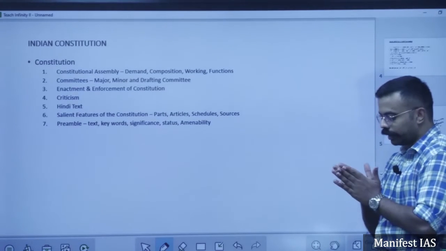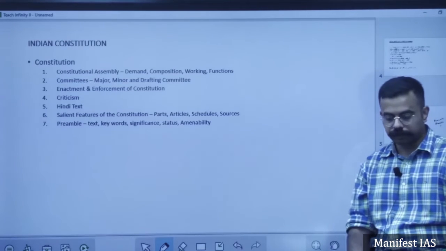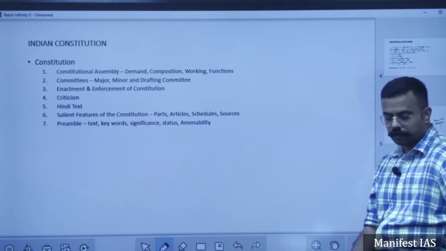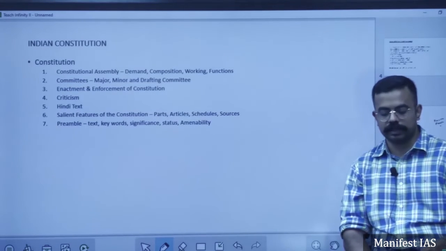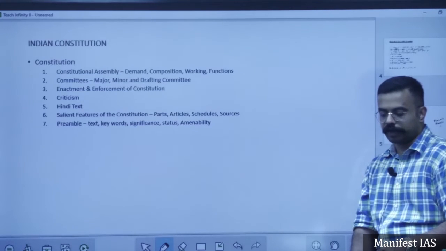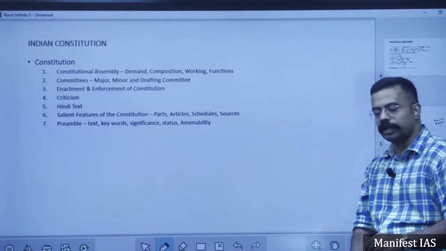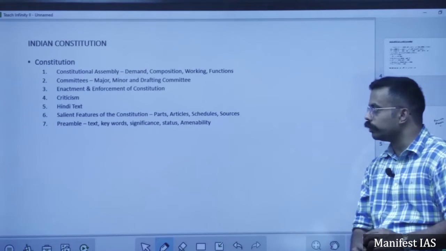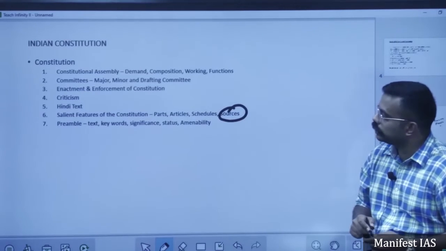South African constitution, what have we taken? We have taken the provision of amendment of the constitution and election of members of the Rajya Sabha. Japanese constitution, what have we taken? Procedure established by law. So we follow procedure established by law, whereas the US follows due process of law. These are the sources, discussed in detail.